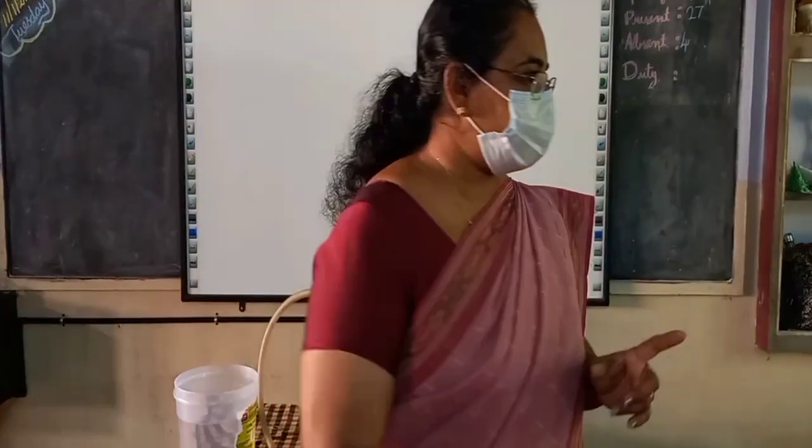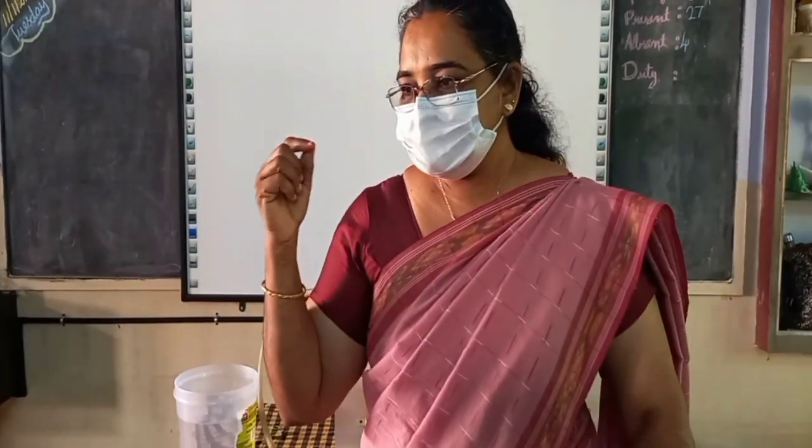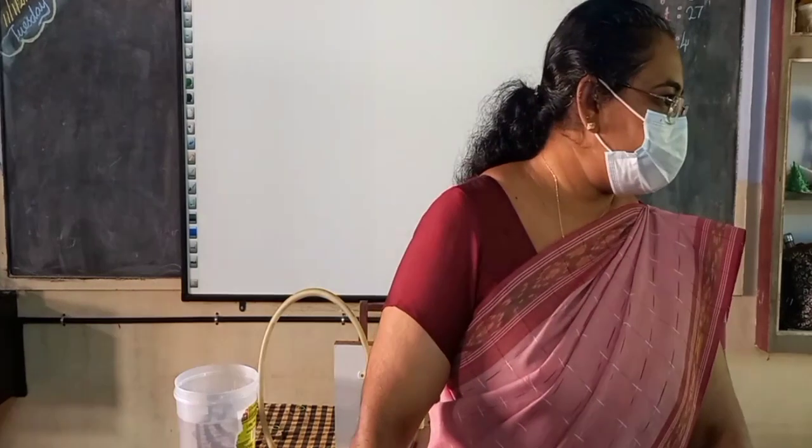Second experiment, in the bottle 3 holes were there, top, middle and down. What did we observe there? When we filled water, in the down portion the water coming out is having more force. The second one has less than the first one. Then on top, very less, isn't it? What did we understand from that? What did you understand from that?